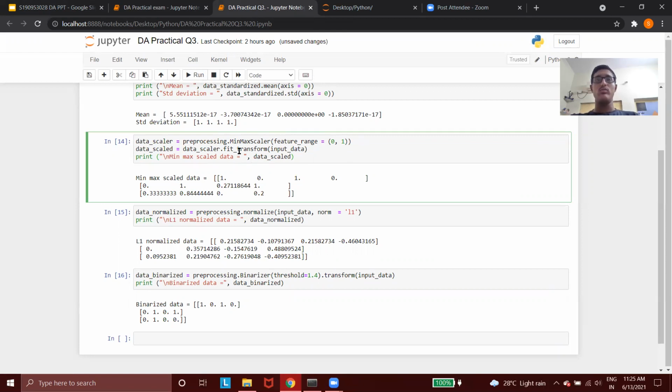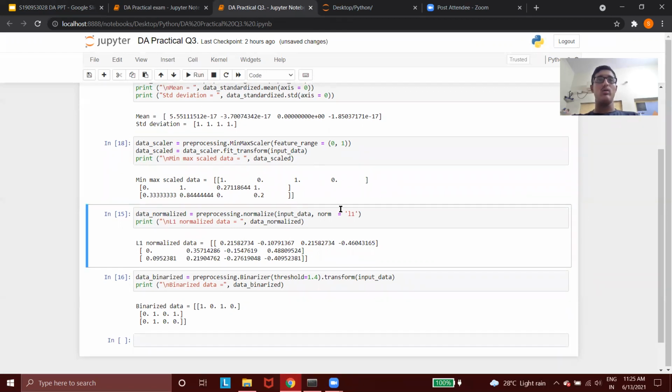What this will do is transform the given data into the range from 0 to 1, where minimum and maximum define the range. When we run this, you can see that this complete data is now in the range of 0 and 1, because this transforms the input data into a range from 0 to 1.